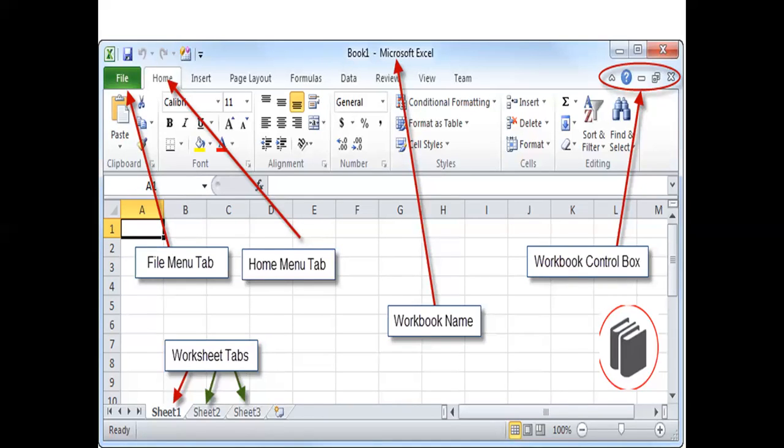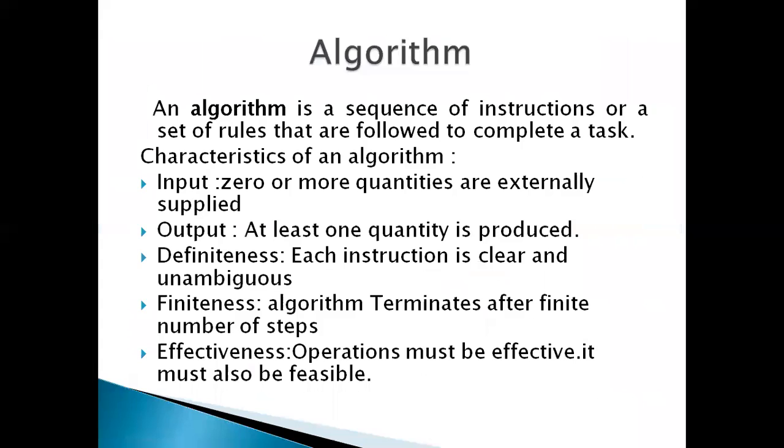Okay, so now algorithm. An algorithm is a sequence of instructions or a set of rules that are followed to complete a task. In computers, algorithms are very important. Any task will be performed by the instructions.